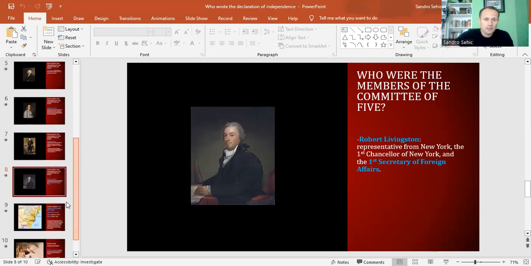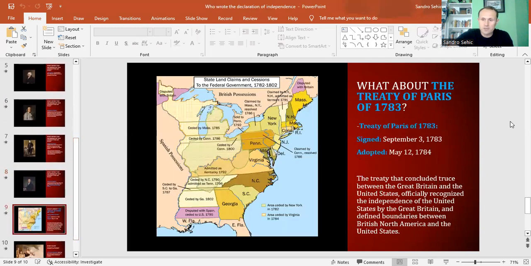Now, here is another event that's very important for the independence of the United States that we usually don't put a lot of emphasis on. And that would be the Treaty of Paris that was signed in 1783. Or maybe I should be more specific and say September 3rd of 1783, and it was put in effect on May 12th of 1784. Now, this Treaty of Paris ended the American Revolution.